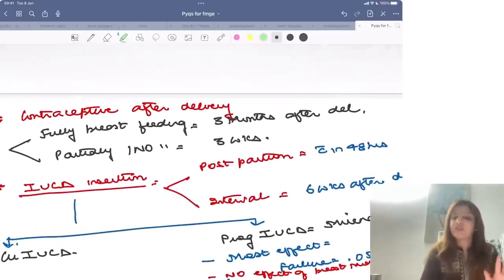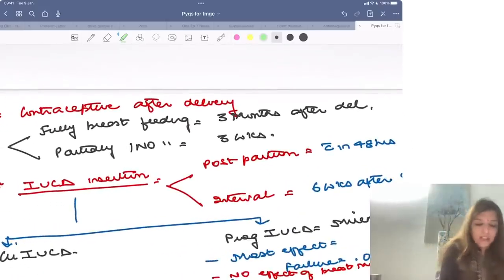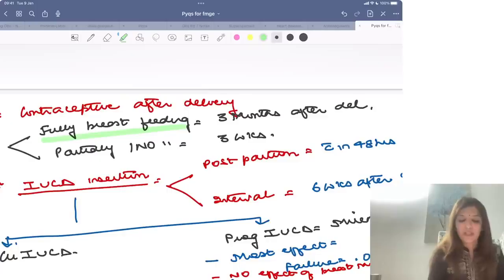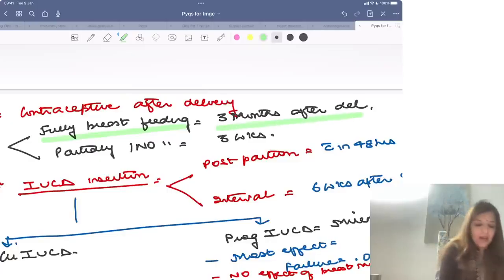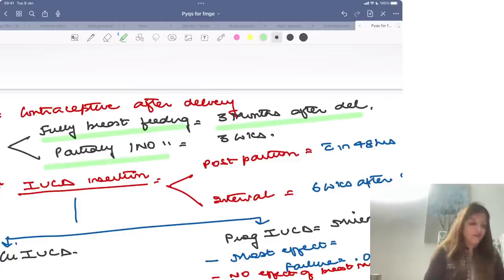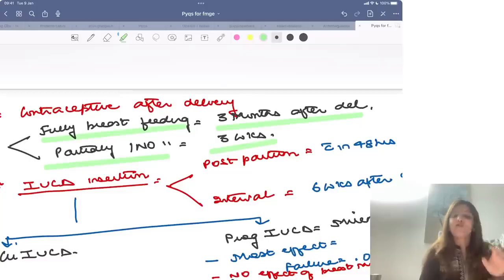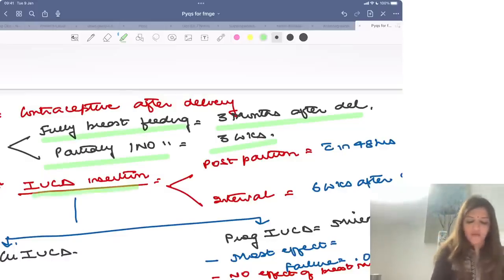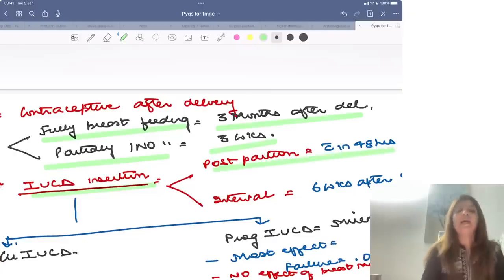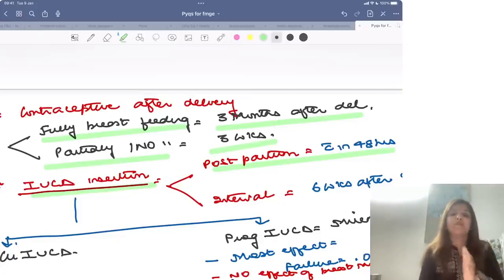Now, when you are using contraceptive after delivery, in a fully breastfeeding female, contraceptive should begin 3 months after delivery. In a partially breastfeeding female or in a female who's not breastfeeding, the contraceptive should begin 3 months after delivery. Now, in case of IUCD, when can you put IUCD in a female who has recently delivered? You can put IUCD within 48 hours of delivery. If you put IUCD within 48 hours of delivery, that is called postpartum insertion.